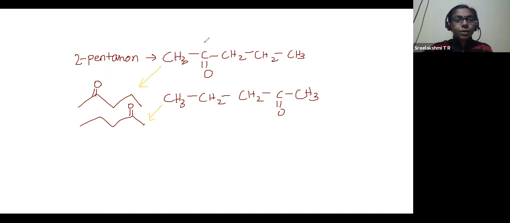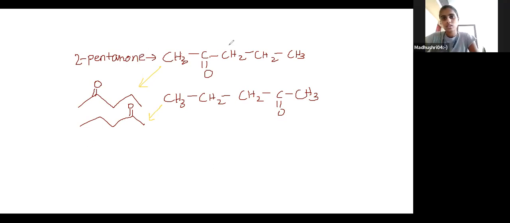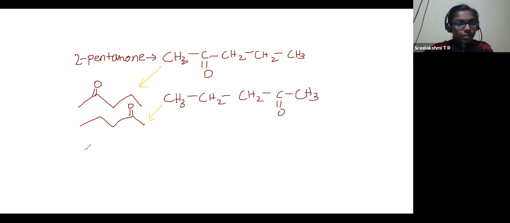Okay. Now about 3-pentanone. It comes to the third position. 3-pentanone, I will use some other color. There is only one structure for this.